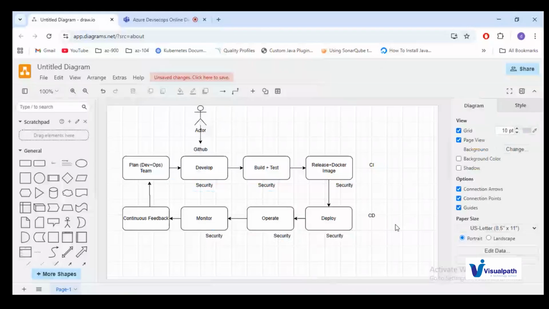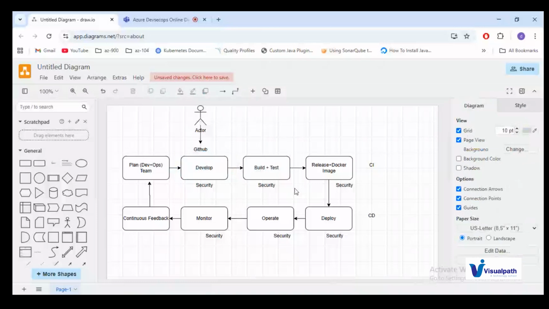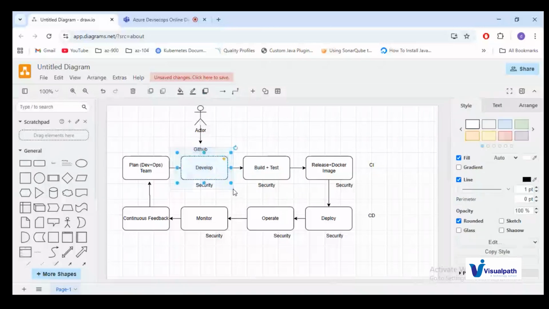Let us take GitHub as an example of how we put security. If you ask me, I'll use static code analysis tools. What are static code analysis tools? Let us take SonarQube. SonarQube is one of the static code analysis tools where you can scan your source code and get the reports. If you find vulnerabilities or issues in your source code, then you need to fix those issues before going to the next stage in your DevOps. So in my pipeline, I'll put quality gates. Once this stage has no vulnerabilities, then only it will go to the next stage. We will perform that configuration with the help of Azure DevOps pipelines.